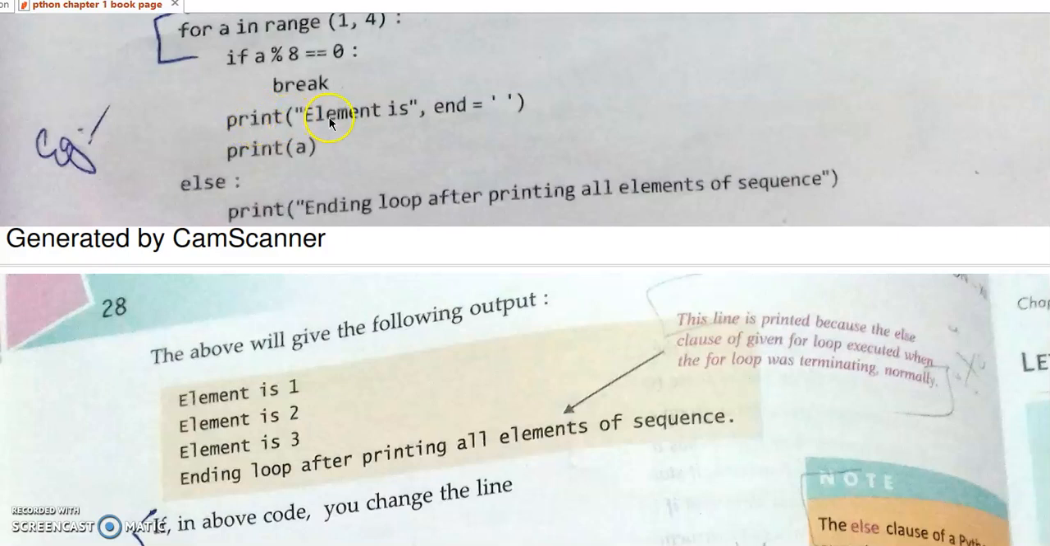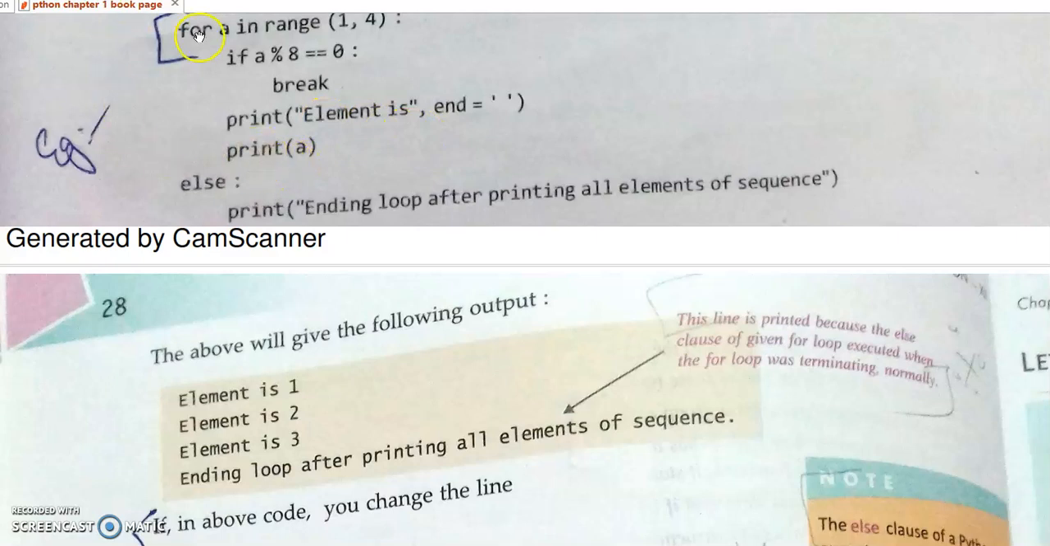Instead, it will print "The element is". Whatever is enclosed within double quotes is called a string. Here we are overwriting the end variable, and a space is introduced. We are printing the A value, now 1. So the output is "element is 1". Then A takes the value 2. 2 modulus 8, the remainder is 2. 2 equal to 0 is false, so it will print "element is 2".